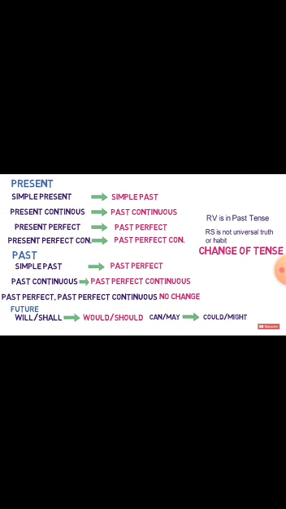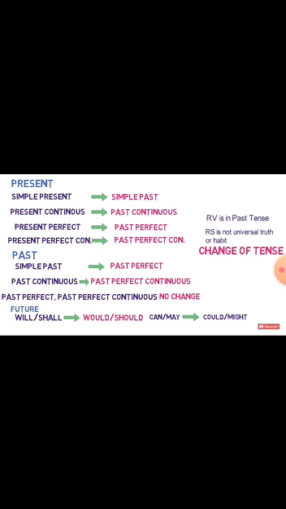Present perfect continuous will change into past perfect continuous, and simple past will change into past perfect. Past continuous will change into past perfect continuous. Past perfect continuous will remain unchanged. And in future, will, shall will change into would, should, and can, may will change into could, might.